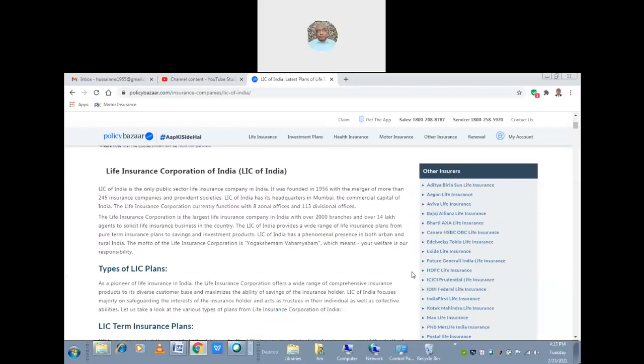Okay. The Life Insurance Corporation, that is called the LIC of India, is a statutory body. It is made with the Act. The life insurance is the only public sector life insurance company in India. What do you mean by public sector? It is undertaken by the government, sir. Which government? Government of India. So you can say central government. So it's a very good word.